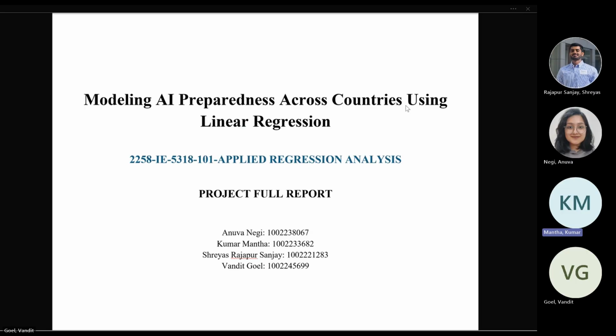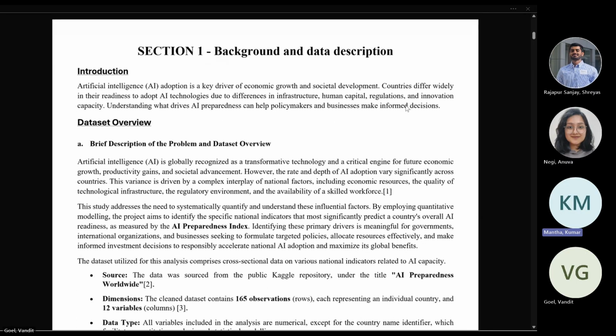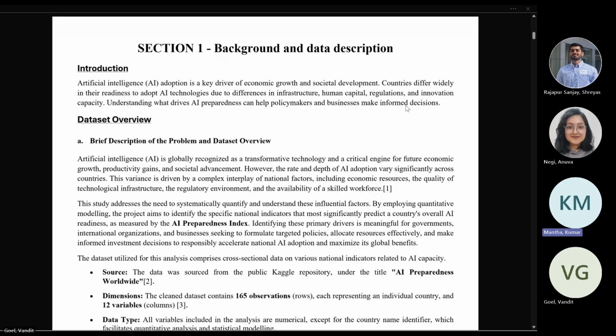Countries using linear regression. In section one, we'll be talking about background and dataset description. AI has been booming in the past few years, and countries differ widely in their readiness to adopt such technologies. So we'll try to help the policymakers and businesses make informed decisions using this project.